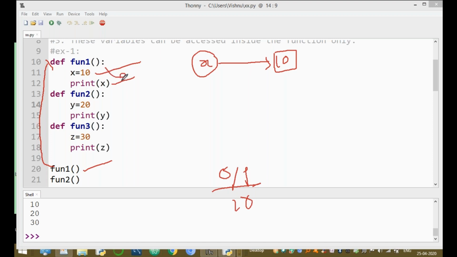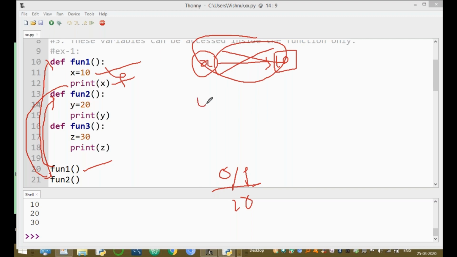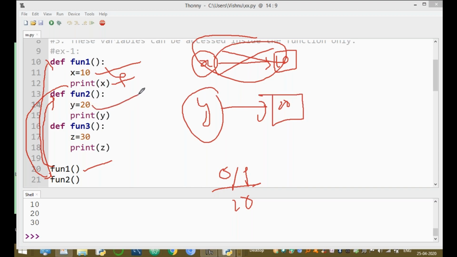After executing these two statements, the control is transferred to fun2, and here the variable x is completely destroyed from memory. Whenever you enter fun2, y is the object. This variable is automatically created with memory allocated, and 20 is assigned. Clear? The next statement is the print of y, and the output is 20. Clear.